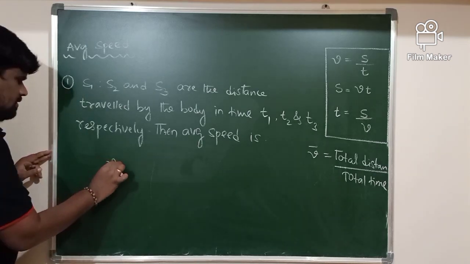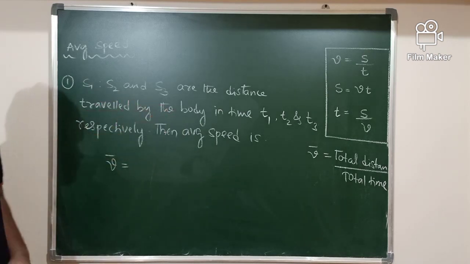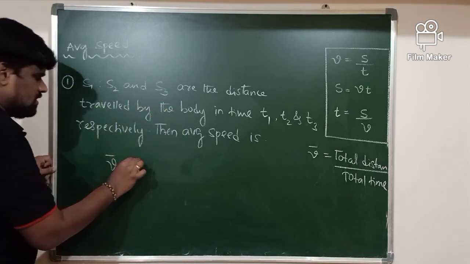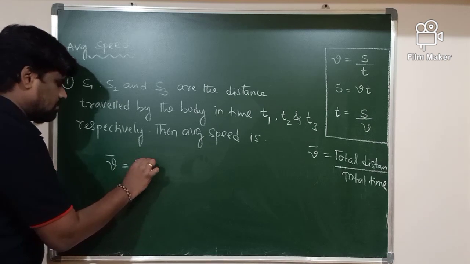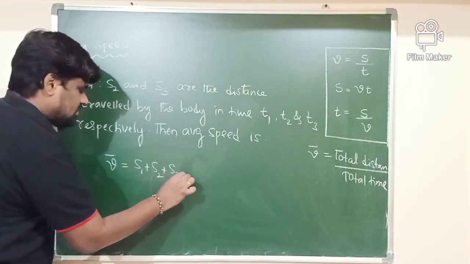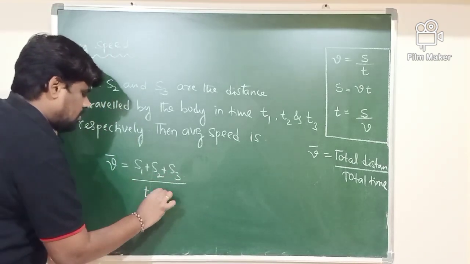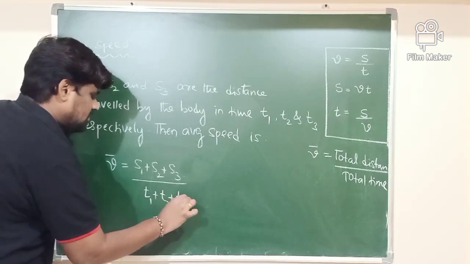What is average speed? Average speed is given by total distance divided by total time taken. Which is the total distance here? The total distance is given by S1 plus S2 plus S3 divided by T1 plus T2 plus T3.